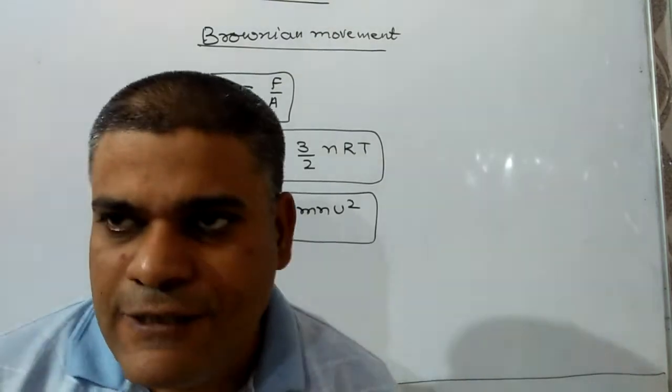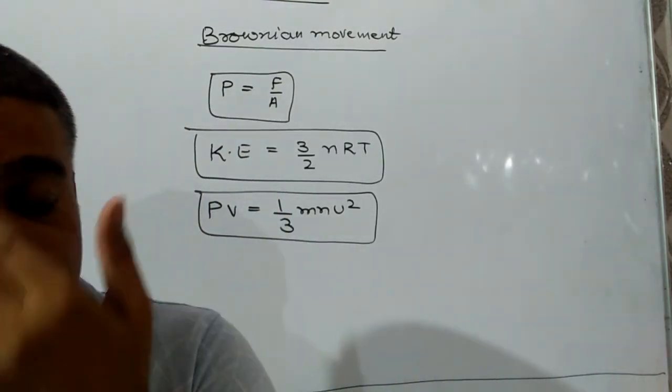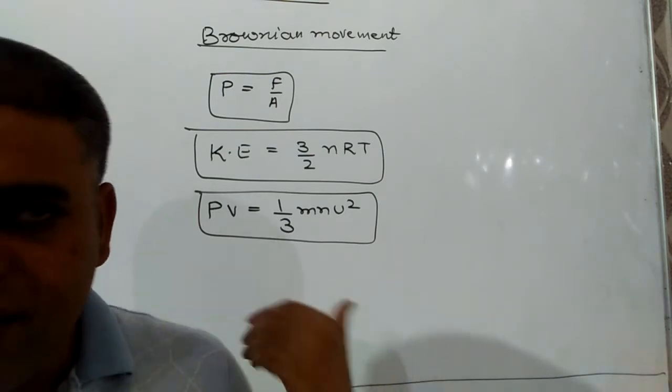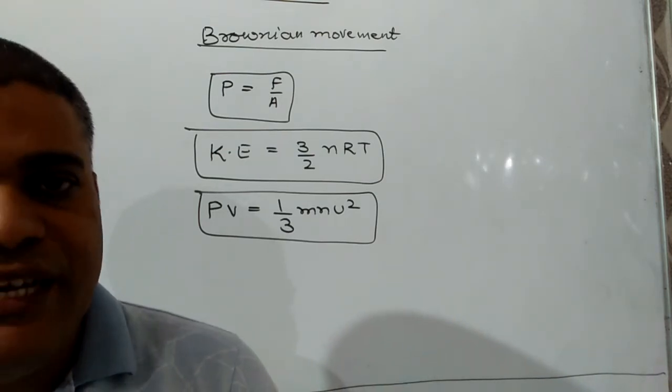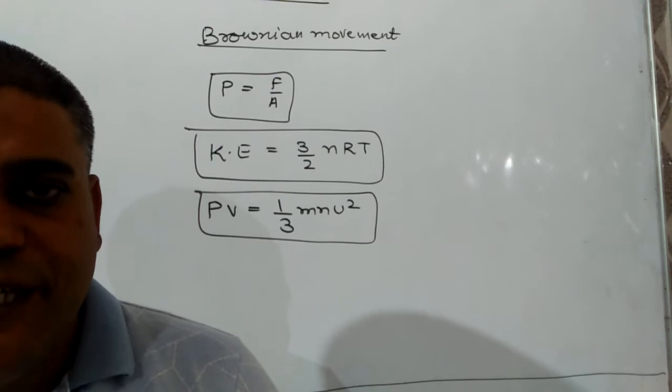Later on we will discuss that gas molecules have three types of velocities, and this is one type, known as root mean square velocity.